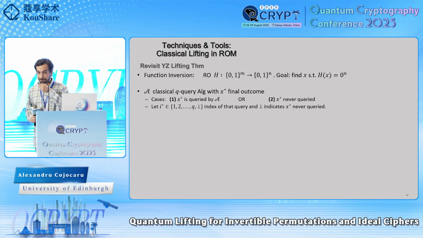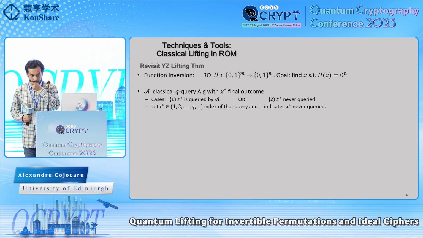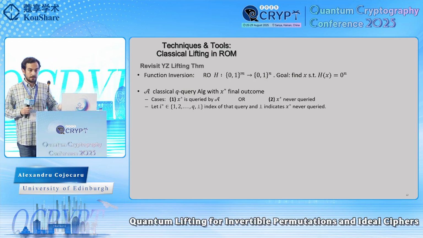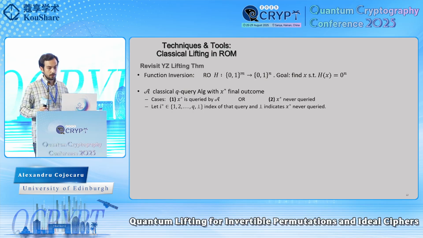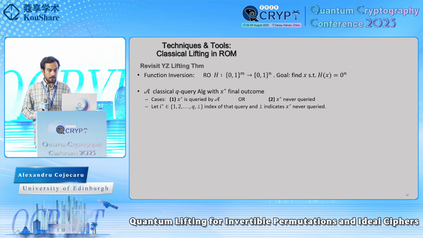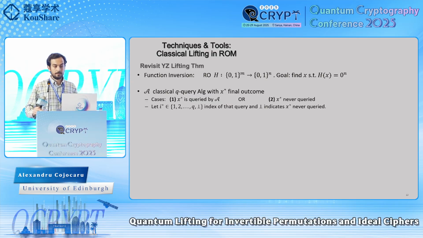For such a query algorithm, there are only two possibilities. Suppose this algorithm is going to output X star as a solution. Then either X star was queried or X star was never queried. We can denote by I star the index of the query at which X star has been queried, and we say that I star is bottom if X star has never been queried.